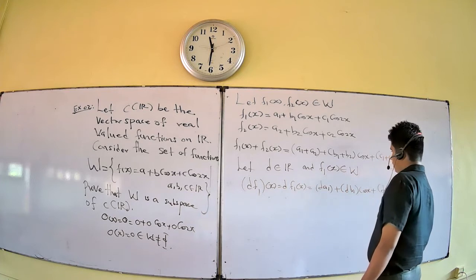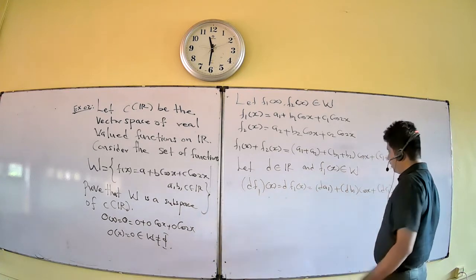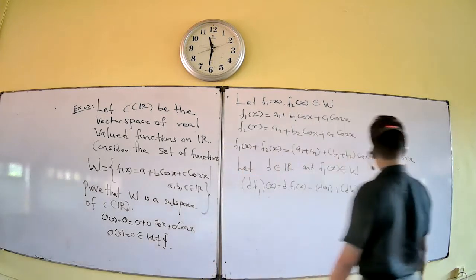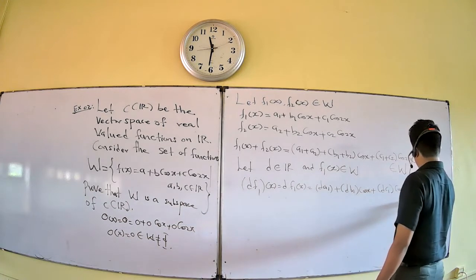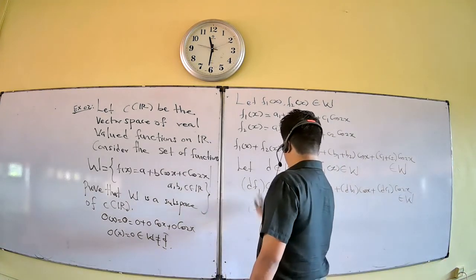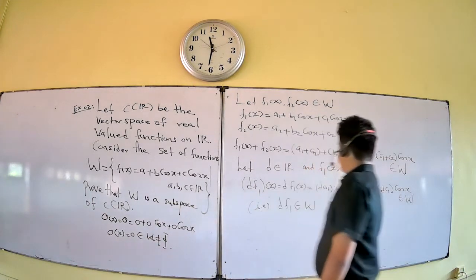Again, this belongs to this set W, that is d f1 belongs to W.